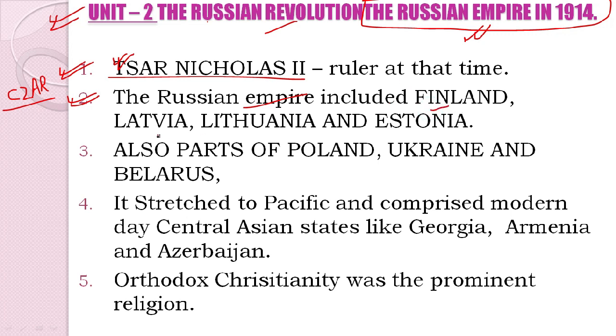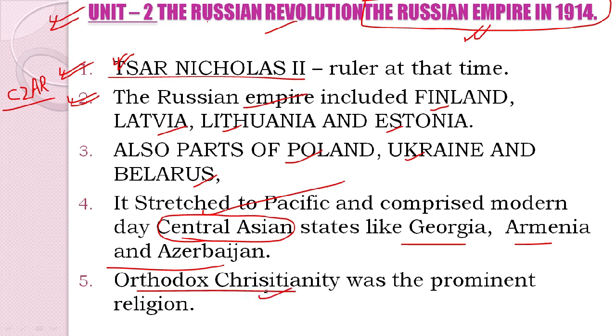They were Finland, Latvia, Lithuania, Estonia. It also included parts of Poland, Ukraine and Belarus. Now it's said that it stretched to the Pacific and comprised modern day Central Asian states. We'll be going to a map in a second, like Georgia, Armenia and Azerbaijan. And Orthodox Christianity, the traditional form of Christianity, was the prominent religion in this Russian Empire, although people of different religions also lived in this empire.